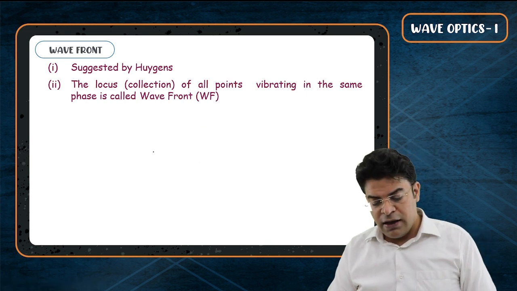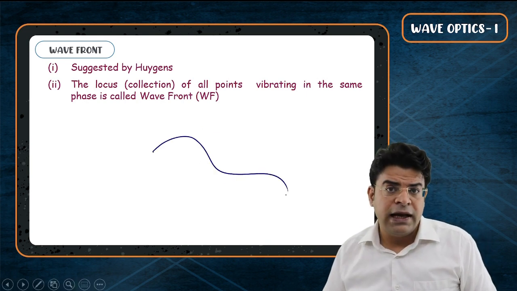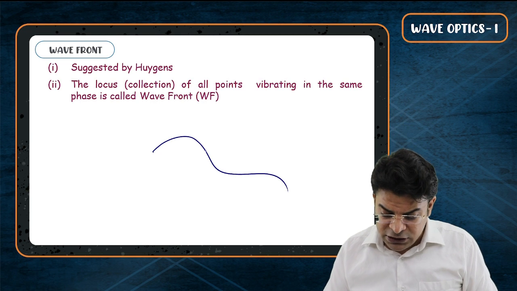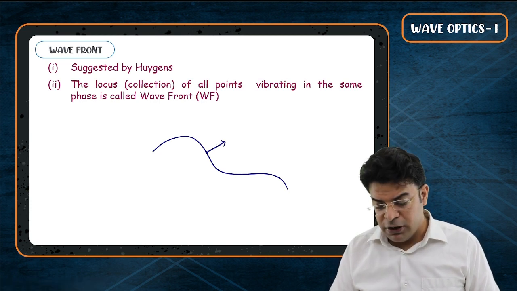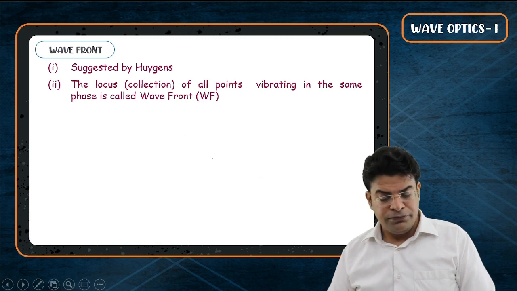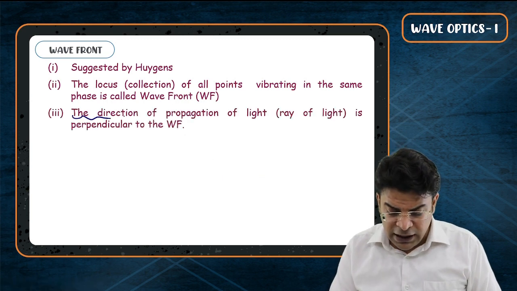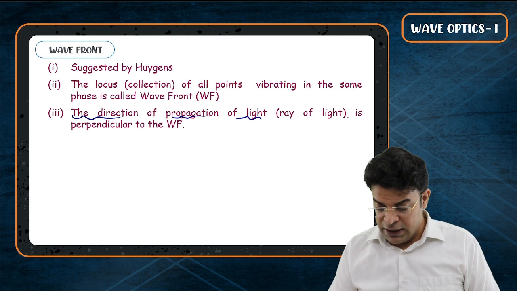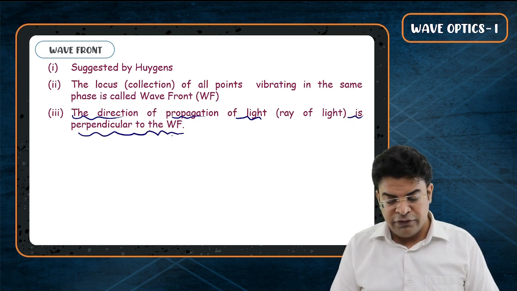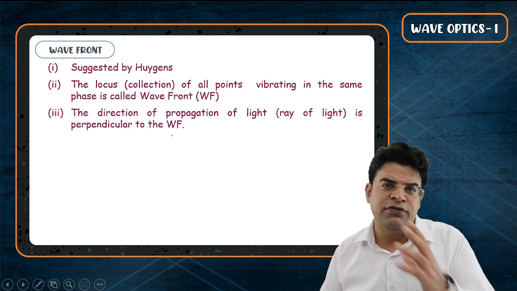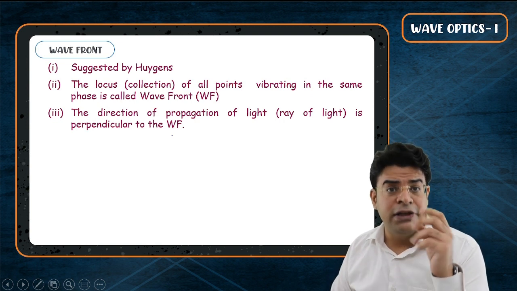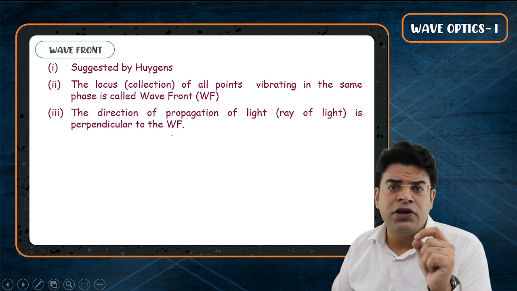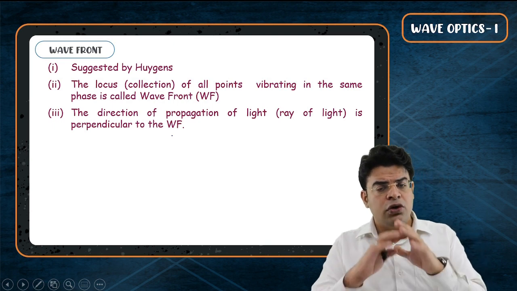Similarly, if you have a wavefront, then at any point the direction of propagation of light is perpendicular, is normal to the wavefront. So the third point, the direction of propagation of light is perpendicular to the wavefront. See how similar things in physics are. So what are wavefronts? Collection of all the points which vibrate in the same phase, and the direction of propagation of light is normal to the wavefront.